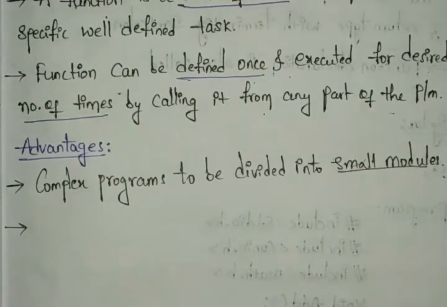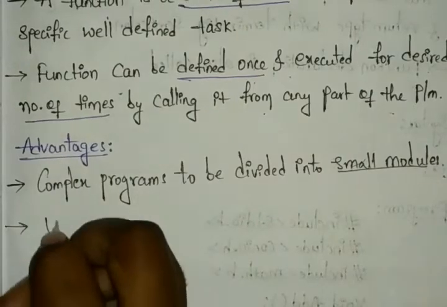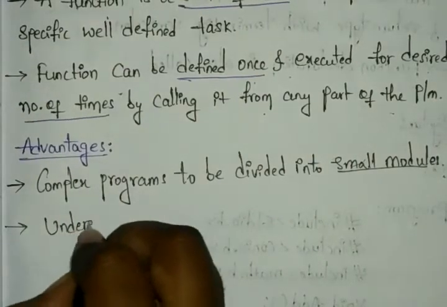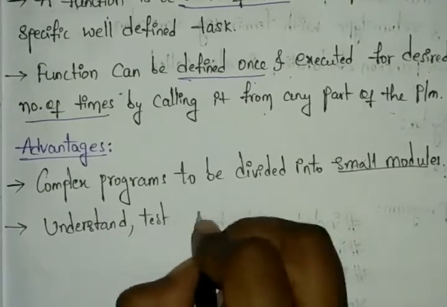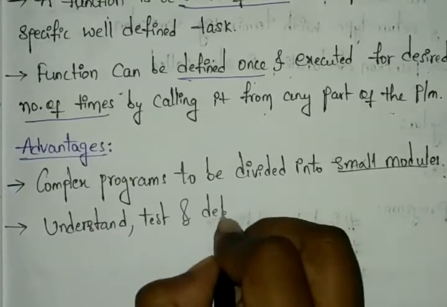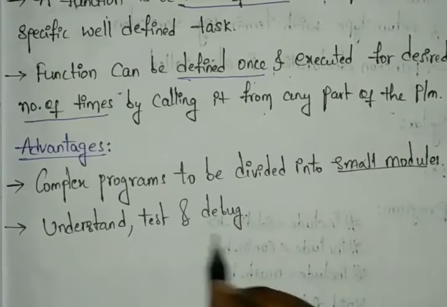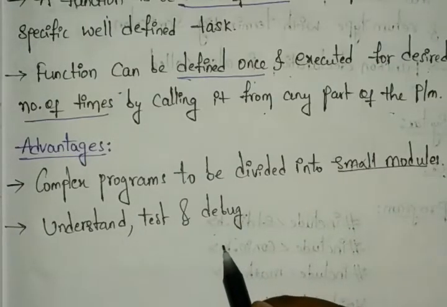The functions you write are very understandable, you can easily understand them, you can test them easily, and you can also debug them. Debugging means you can clear whatever errors you have.